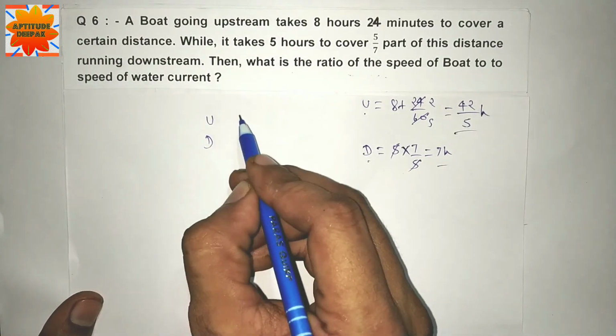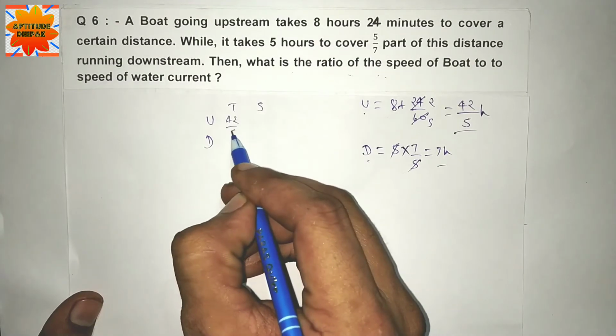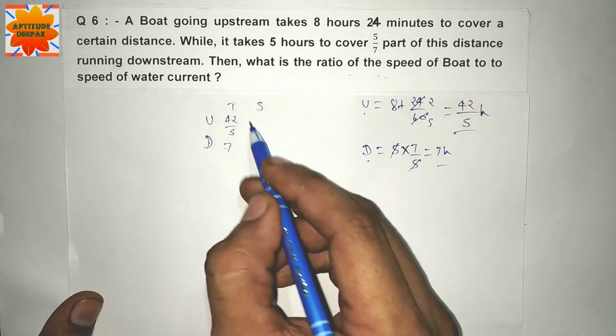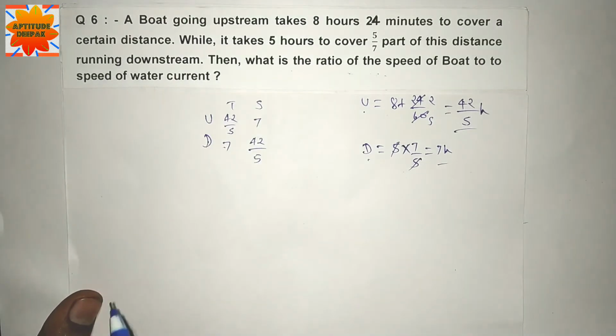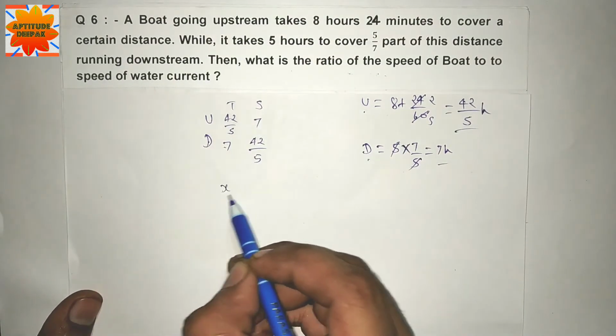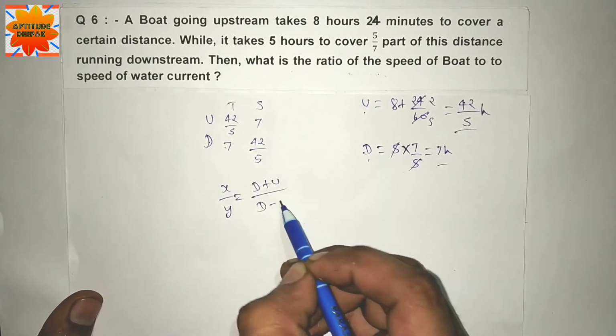Upstream and downstream time and speed. Upstream time 42/5 and downstream time 7. Convert time to speed. Ratio of boat to stream x by y is equal to (downstream plus upstream) divided by (downstream minus upstream).